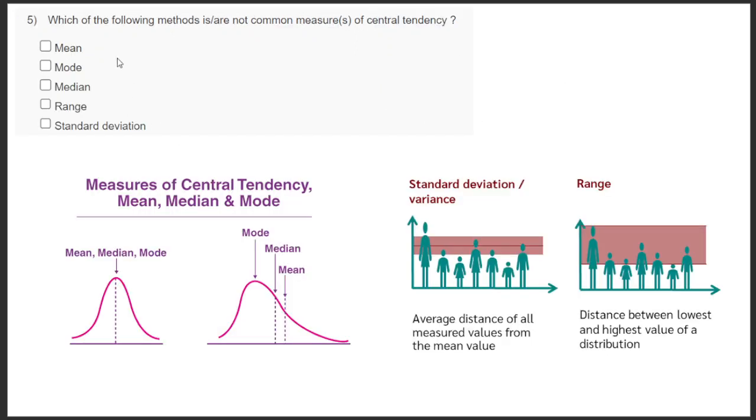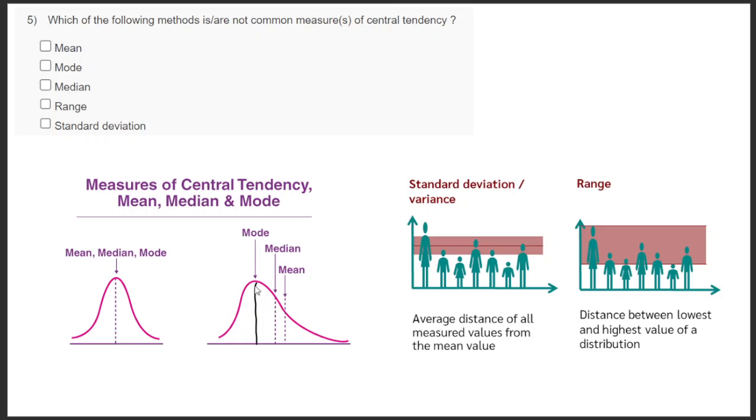Coming to the fifth question, which of the following methods are common measures of central tendency? Common measures of central tendency are mean, median, and mode. We all know about mean, median, and mode. Mean is the average, median is the central part of the data, mode is the highest frequency of occurrence. So they define the central tendency of a peak.